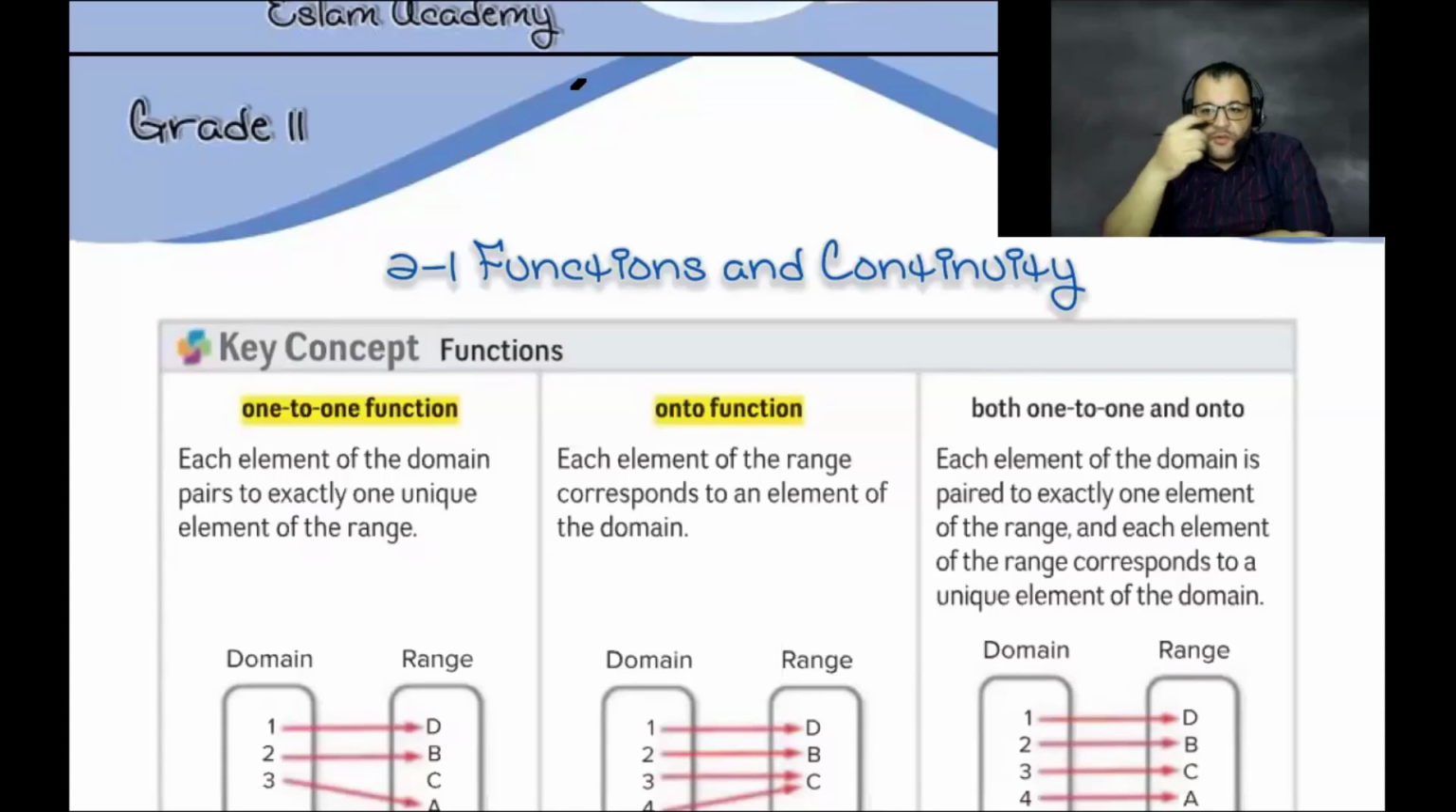So what is the meaning of a function? What do you know about the function? Even if the definition is right or wrong, no problem for me. But after I tell you the right definition, you have to know the right definition. But just give me what you know about the function now.